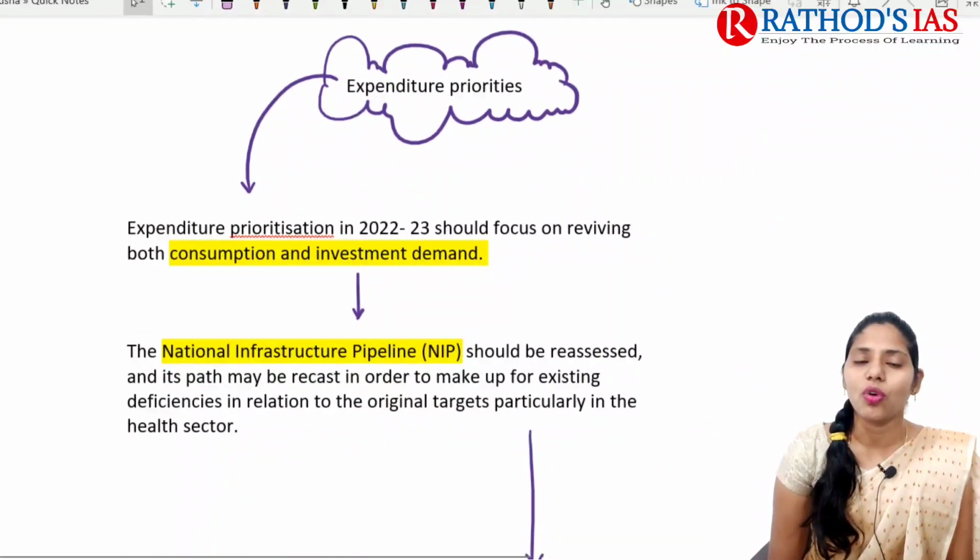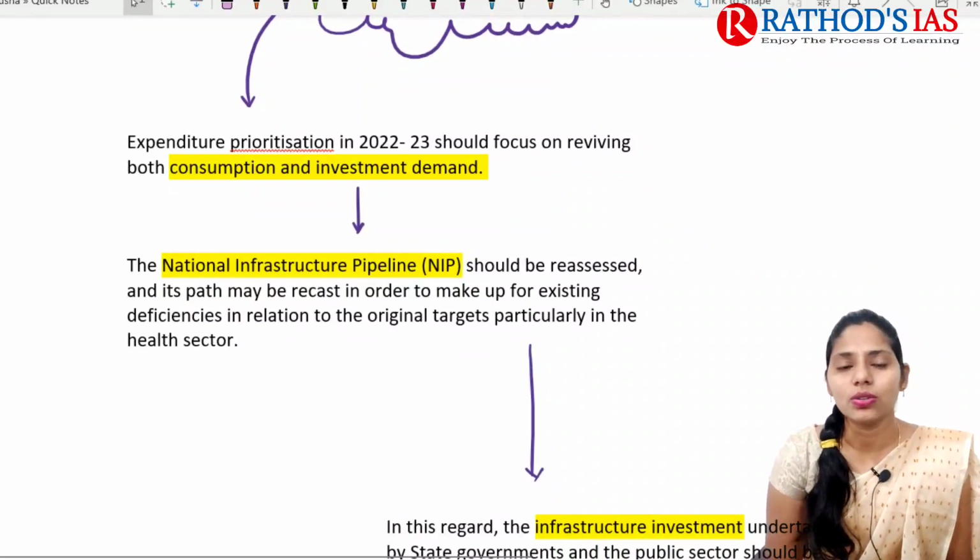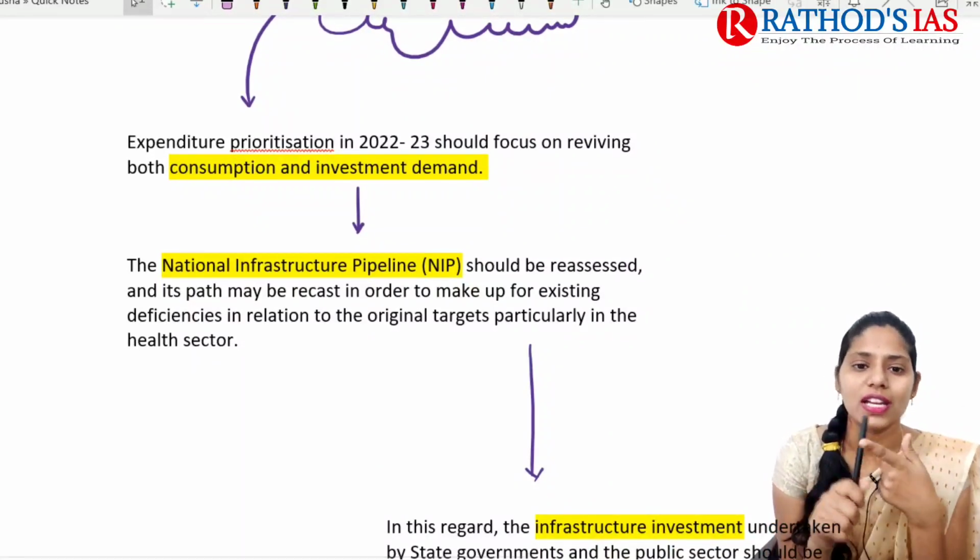So if we are talking about what the expenditure priorities would be, the priorities mainly include, first, we need to focus on consumption.